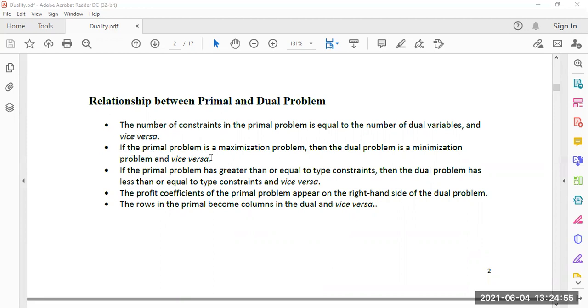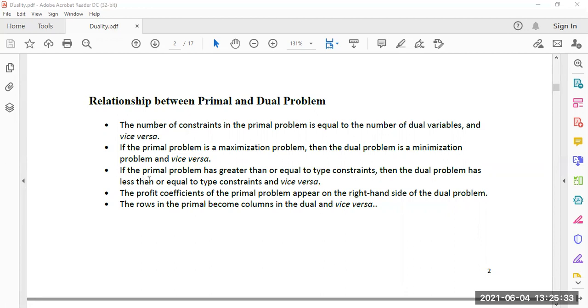Now if the primal problem is a maximization problem, then the dual problem is a minimization problem, as well as vice versa. That means if the primal problem is a minimization problem, then the dual problem will be a maximization problem. These are the points to be noted. So the number of constraints of the primal will become the number of variables in the dual. If the primal is maximization, then the dual is minimization. If the primal is a minimization problem, then the dual is a maximization problem.